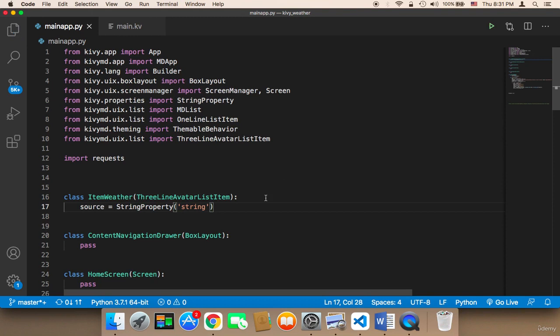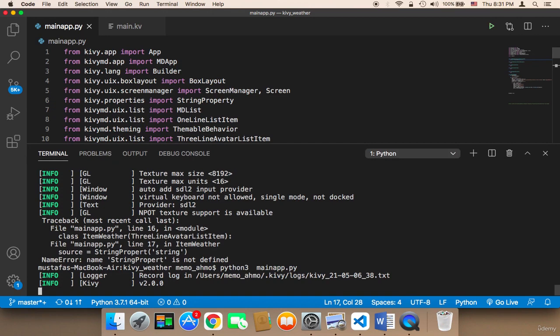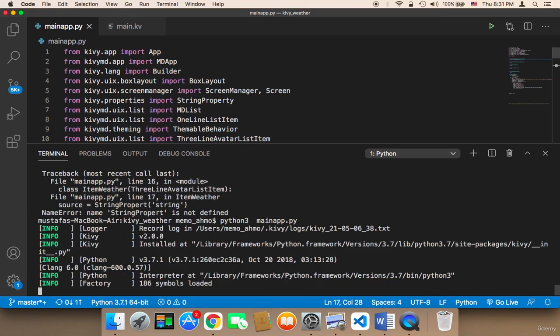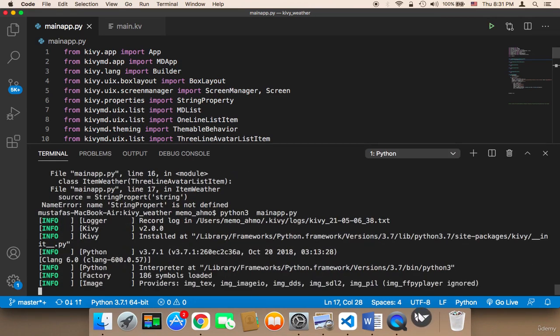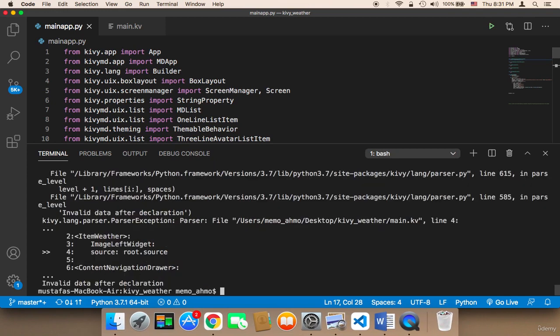Let me save now and let me run my application one more time and show you the other error that you are probably going to face. Many developers encounter this error whenever they try to run their applications. As you can see, this is the problem. Here it says invalid data after declaration.